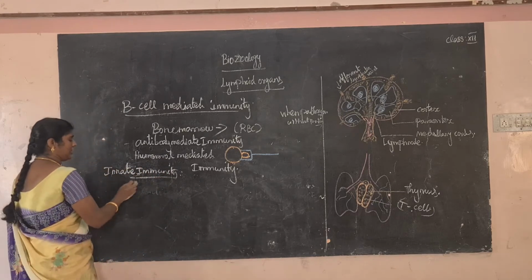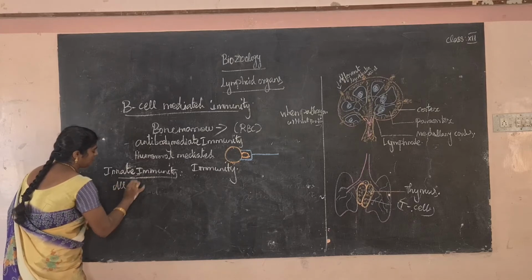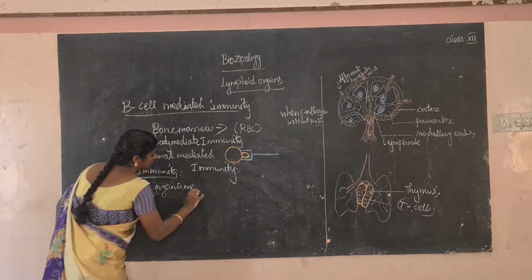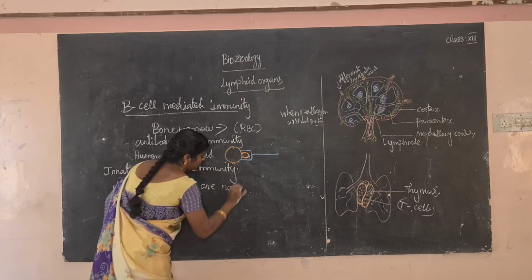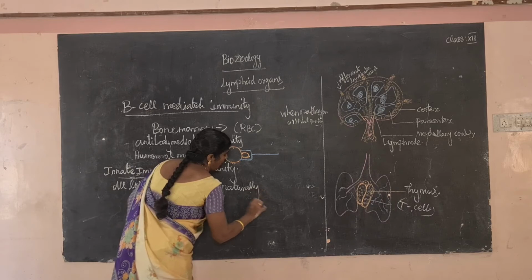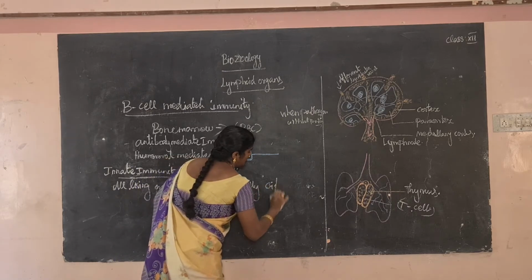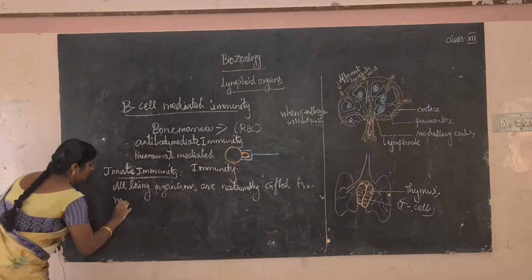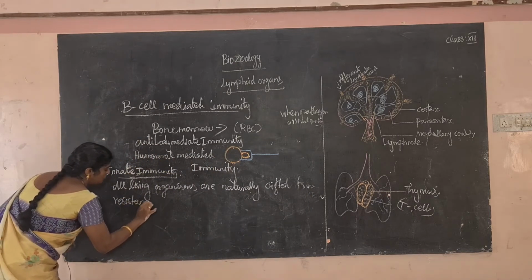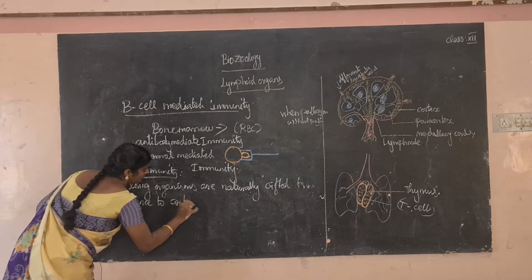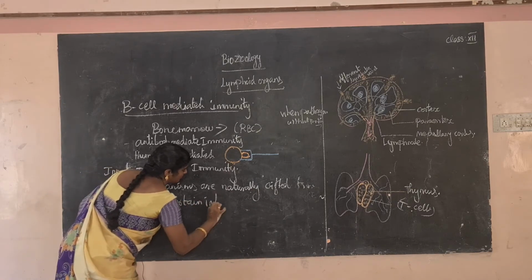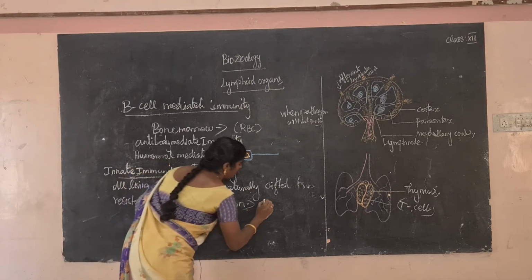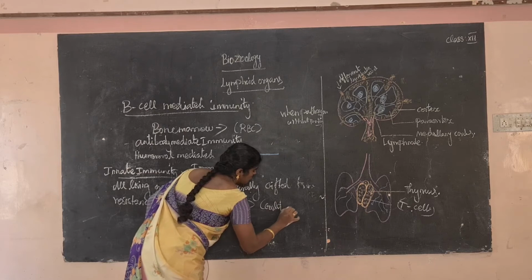So what is the meaning of innate immunity? All living organisms are naturally gifted with resistance to certain infections. That is called innate immunity. Example: common cold or smallpox disease.